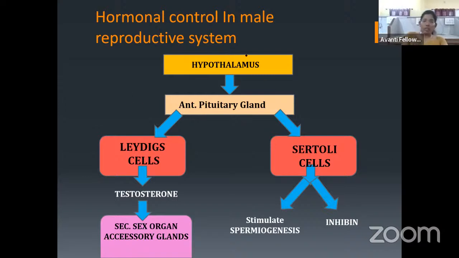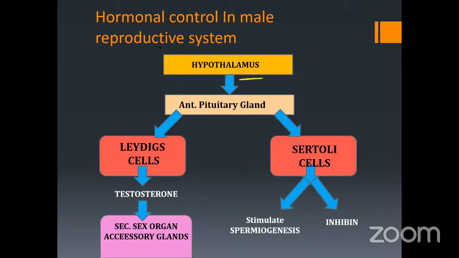The first gland we will study is the hypothalamus. The hypothalamus will release a secretion, and that will enter into the anterior pituitary gland.